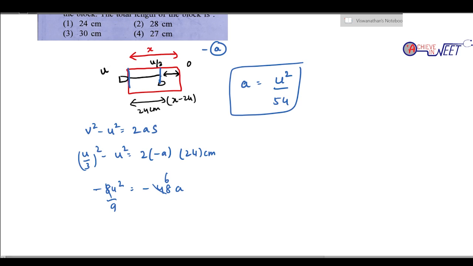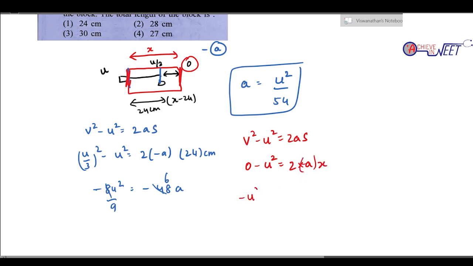Now we'll apply for special case from here to here. So v square minus u square is 2as. So what is v square? At this place velocity is 0, minus u square is 2 into a into s. What is the value of s? The value of s is x and here we know it's minus a.